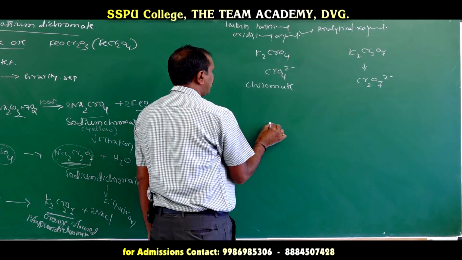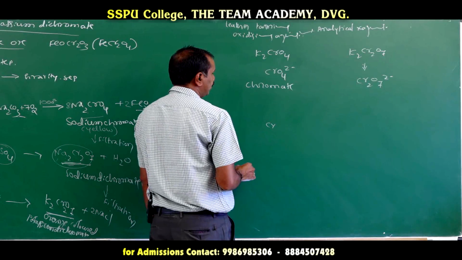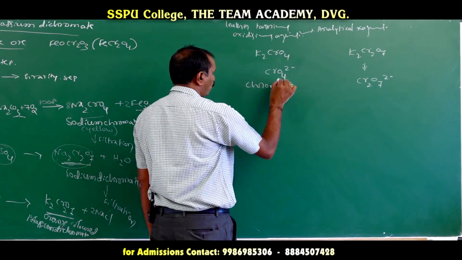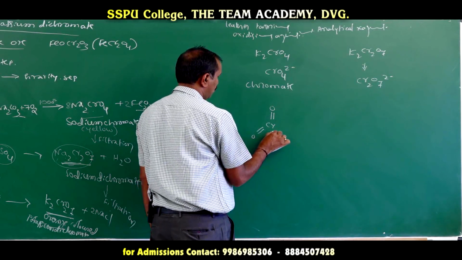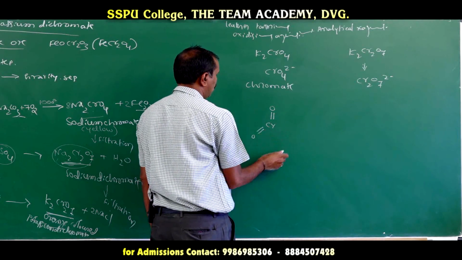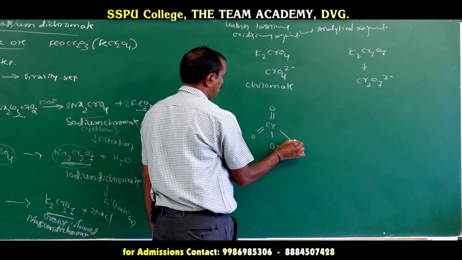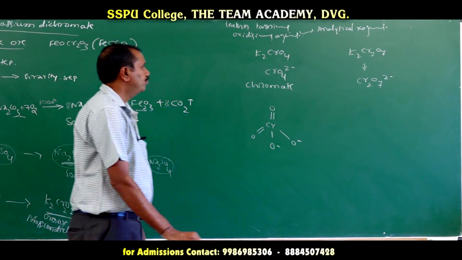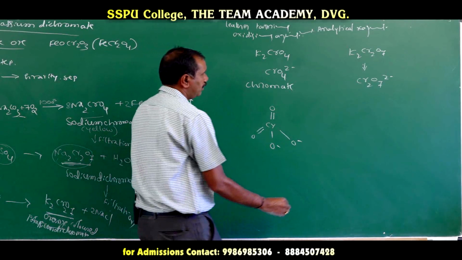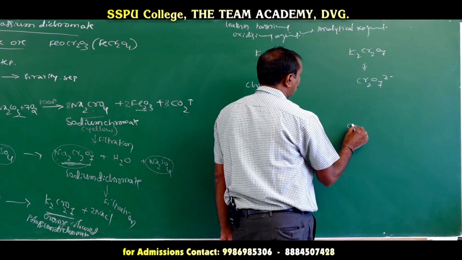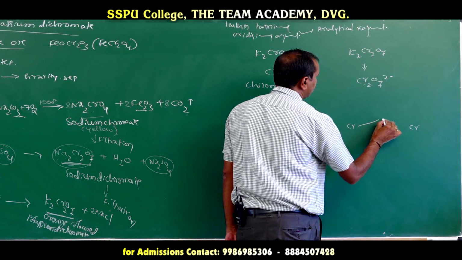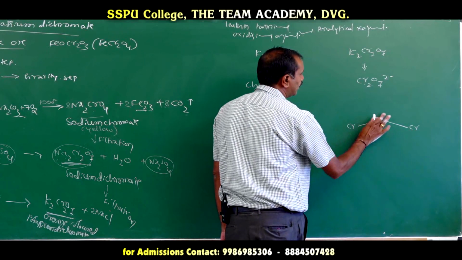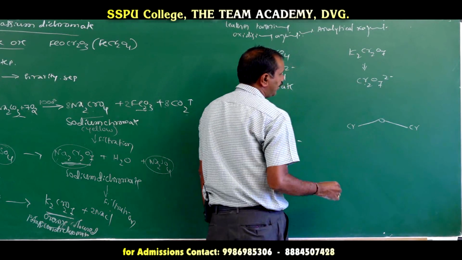So the structure of chromate ion is CrO4 2 minus, it is tetrahedral structure. Like this. Okay? Then dichromate is there. Dichromate is nothing but 2 Cr there. In between 2 Cr, there is a presence of oxygen linkage. Okay?